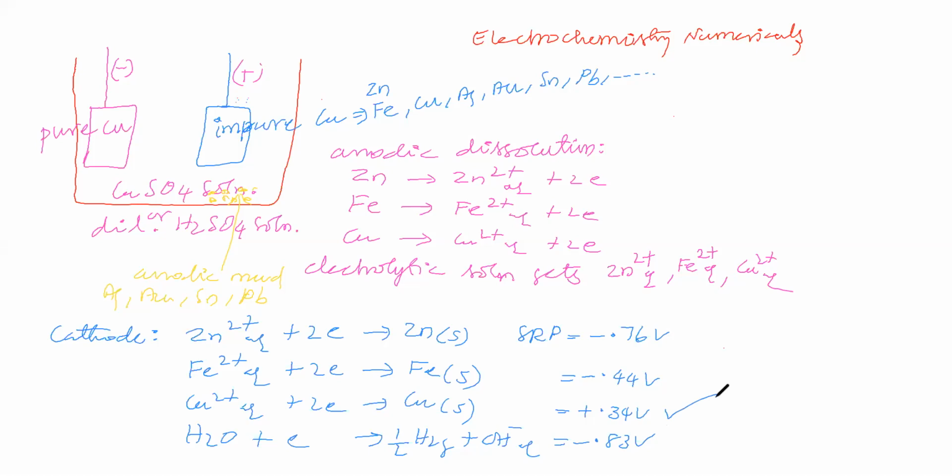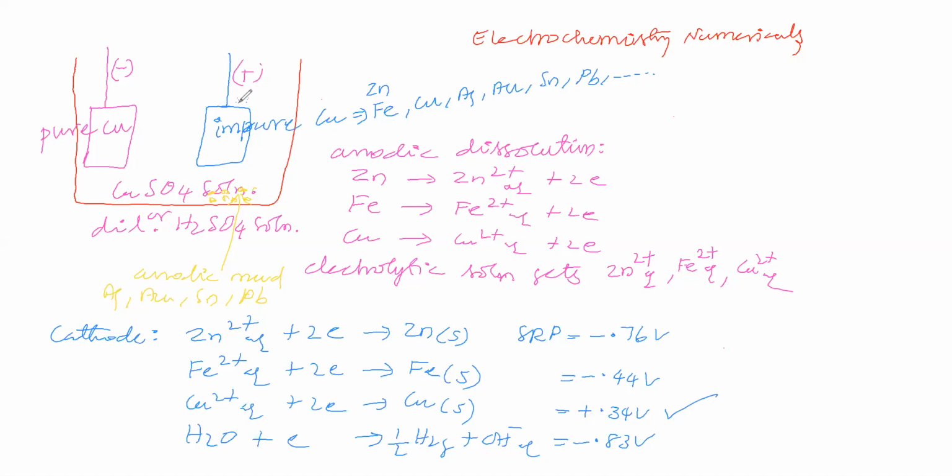The electrolytic solution contains Zn2+, Fe2+, Cu2+, SO4 2-, and water. We have taken the electrolyte as copper sulfate solution or dilute sulfuric acid solution. Then how did we get Zn2+ and Fe2+ in the electrolyte? They are from the anode. From the anode we are getting Zn2+ and Fe2+.